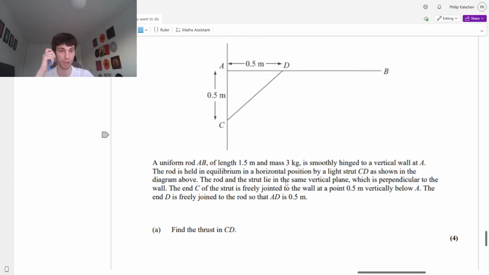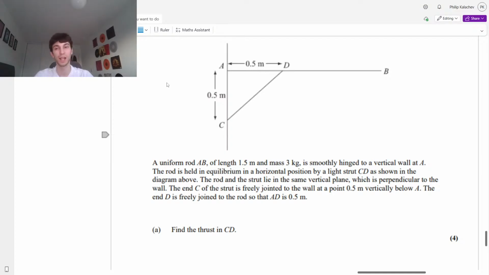The rod and the strut lie in the same vertical plane, which is perpendicular to the wall. The end C of the strut is freely jointed to the wall at a point 0.5 meters vertically below A. The end D is freely joined to the rod, so AD is 0.5 meters. Find the thrust in CD.